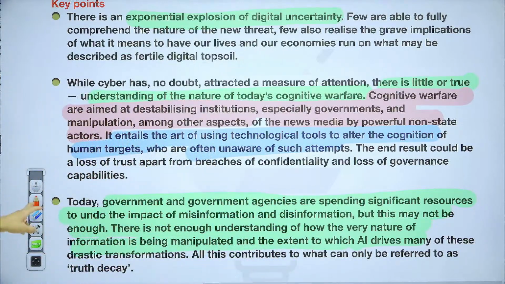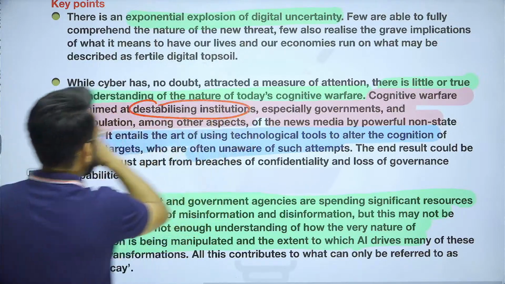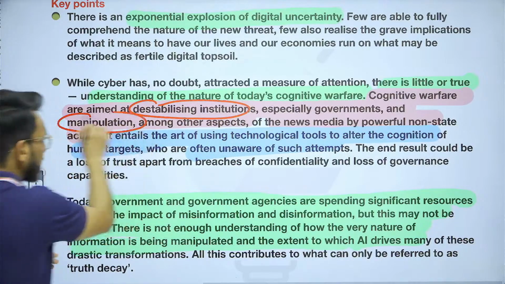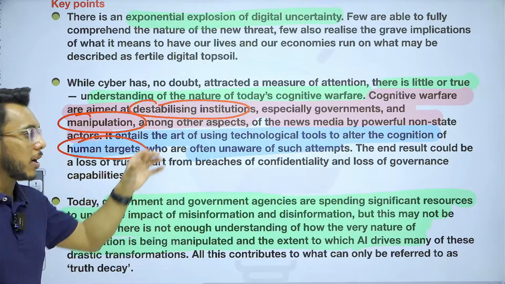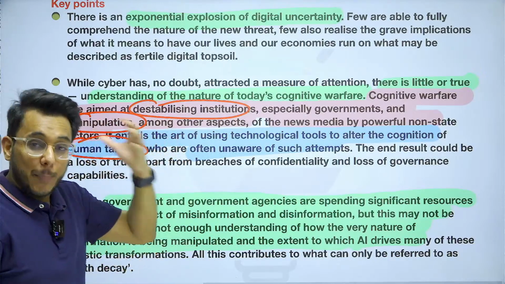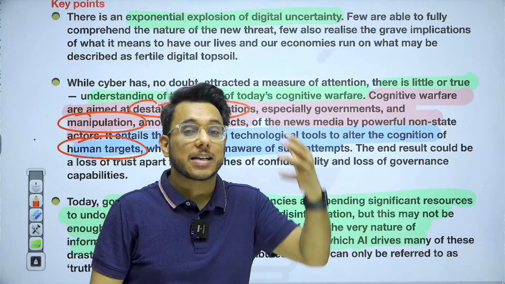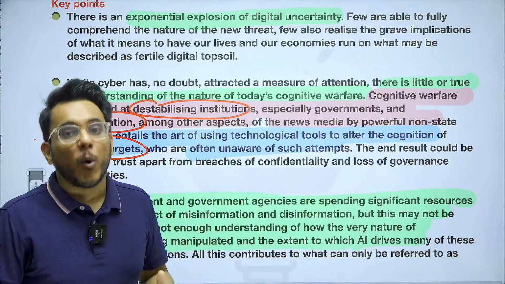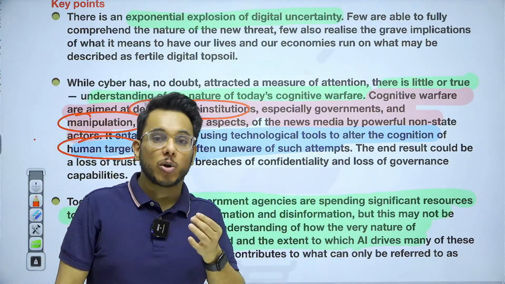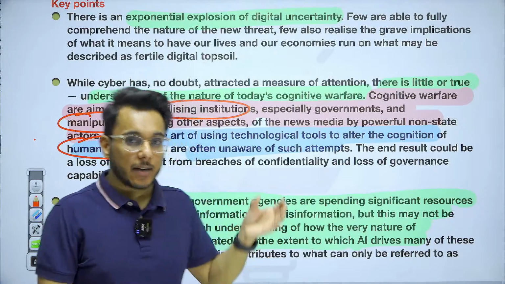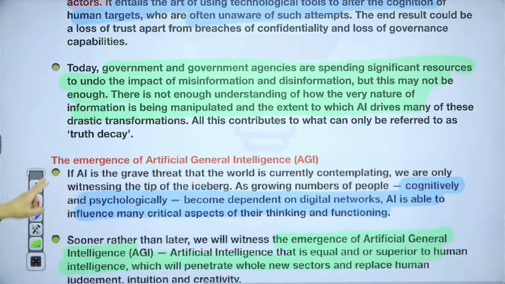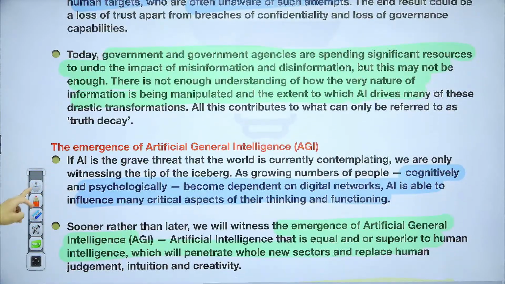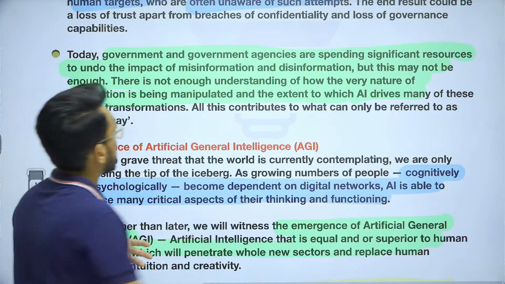Because of this cognitive warfare, institutions are getting destabilized. Manipulation of citizens has become very important. Today humans are being made a target of this cognitive warfare. Their perceptions, their thinking, their mindsets are getting changed. And the more concerning thing is that humans are not even aware that such cognitive warfare is being carried out against them.